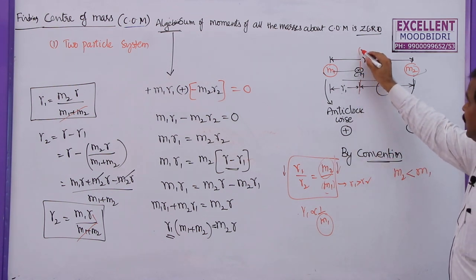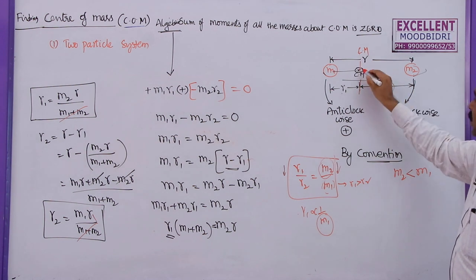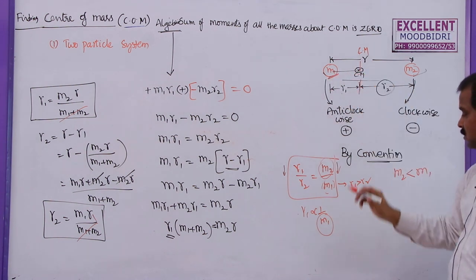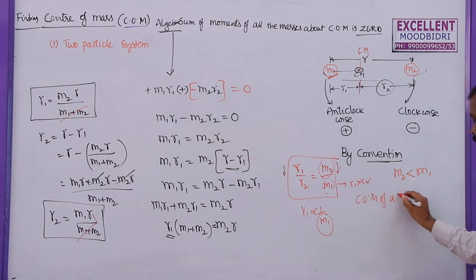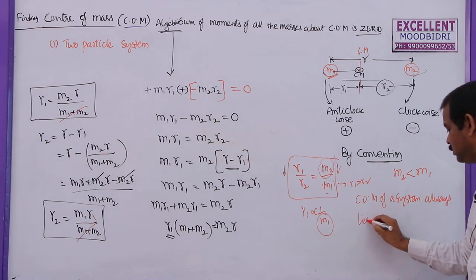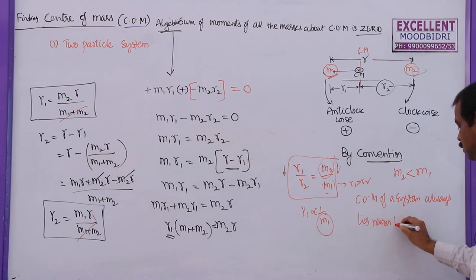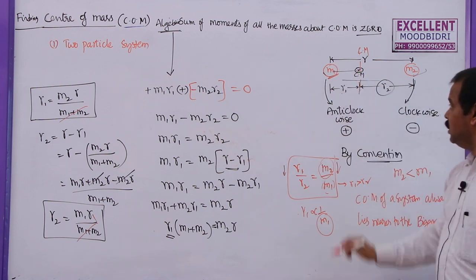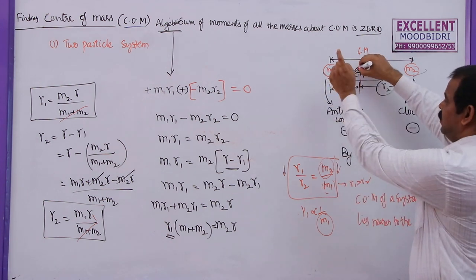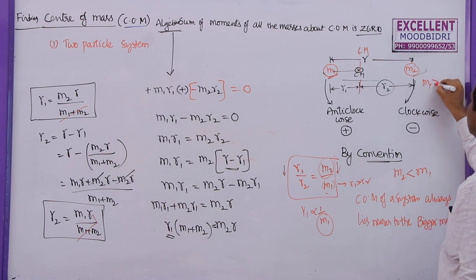That means the center of mass of a system always lies nearer to the bigger mass. So that is the meaning of this. If there are only two masses, here the center of mass lies nearer to M1, which means M1 is greater than M2 in this case.